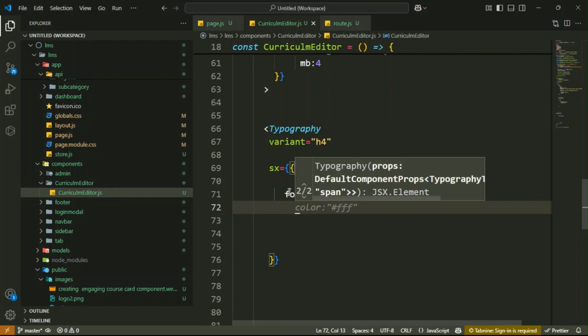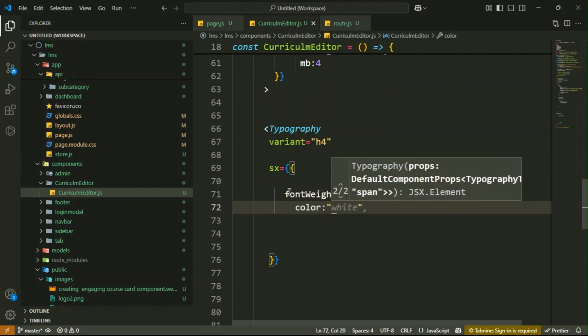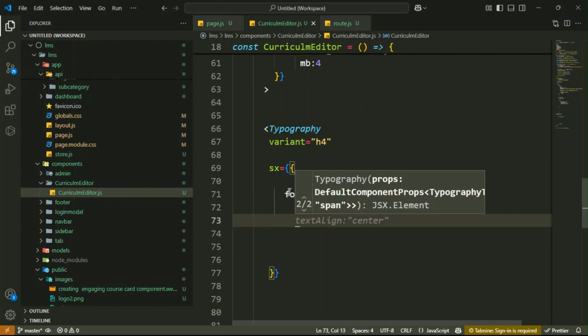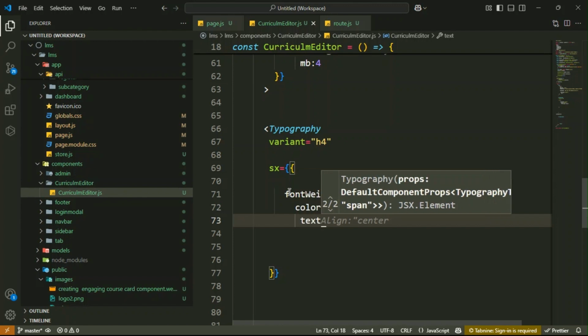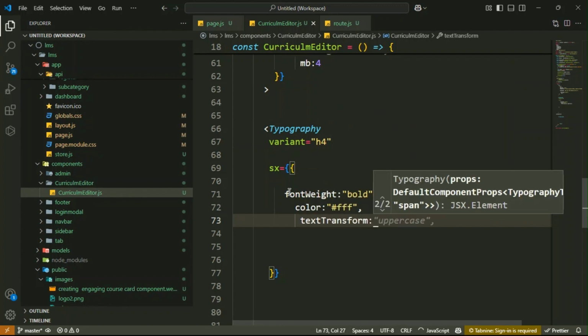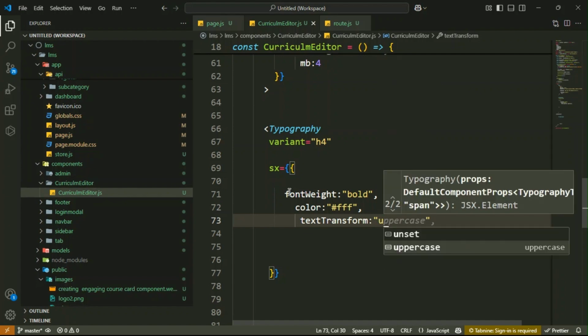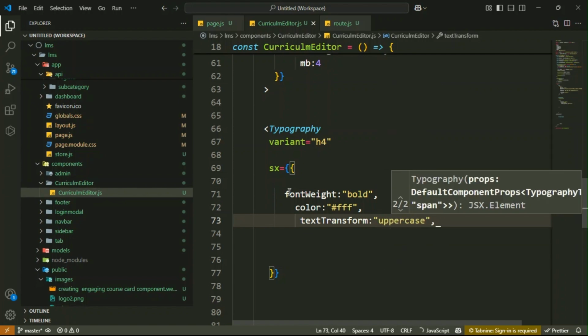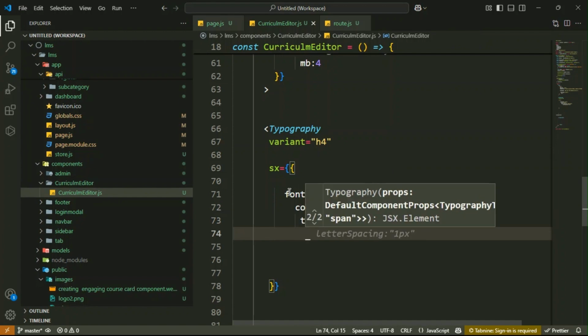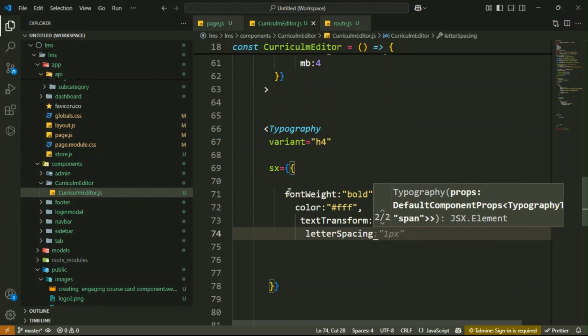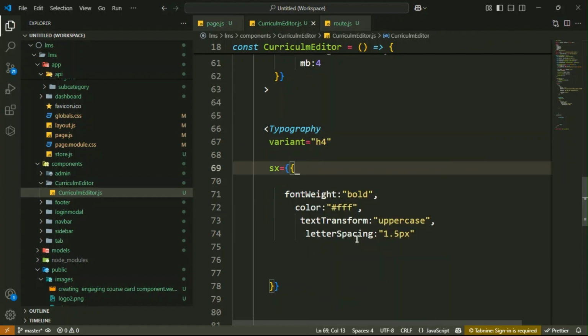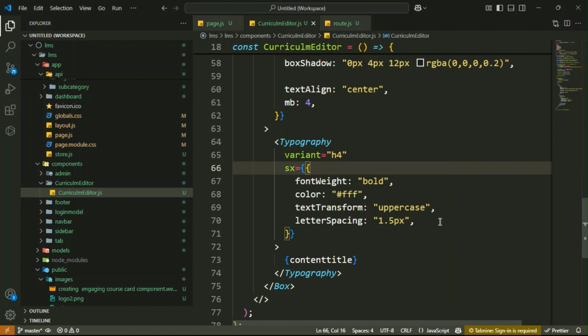Then after that color white, color hash fff. Then text transform uppercase. Then after that letter spacing 1.5px. Format document. Here letter spacing, then text transform, color, font weight bold.